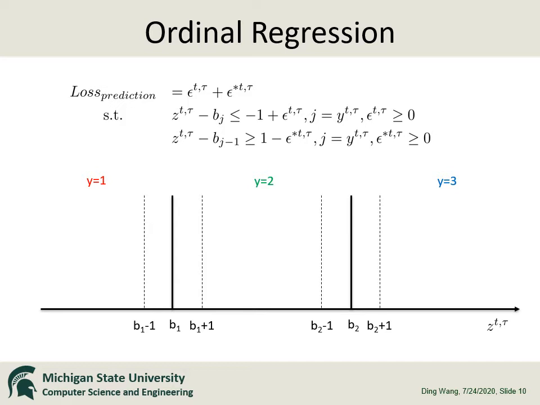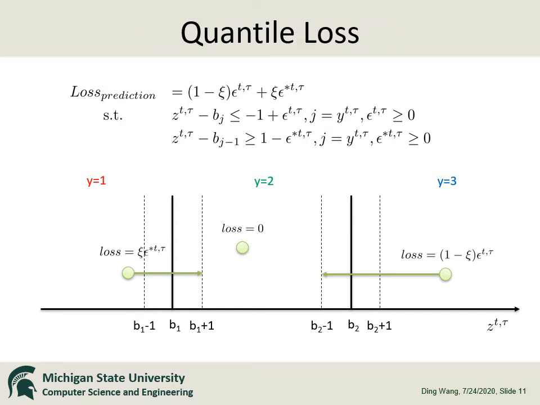If our prediction is in the correct category, the loss is 0. If a prediction is at a lower category, the loss is epsilon star t tau. If the prediction is at a higher category, the loss is epsilon t tau. The prediction loss can be easily extended to quantile loss as follows.